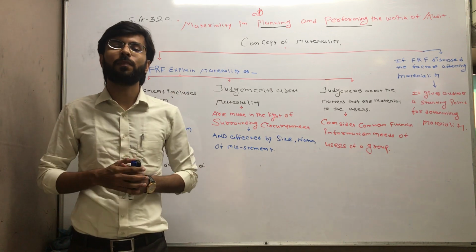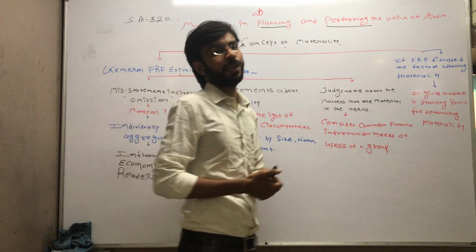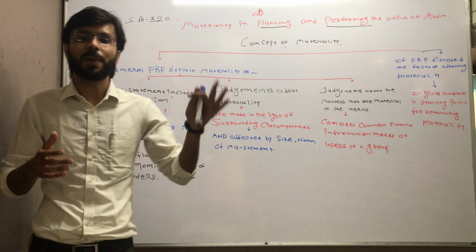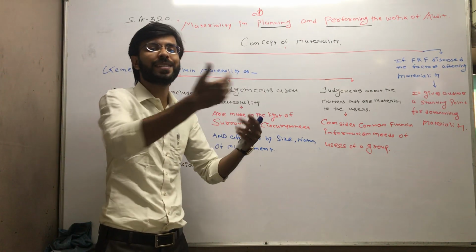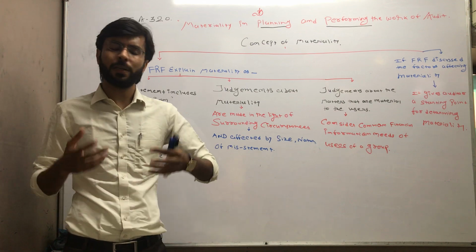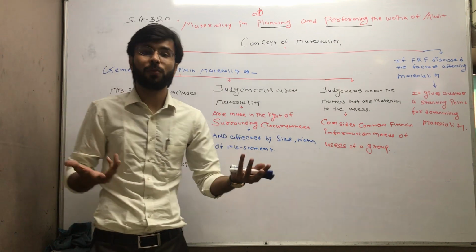The answer is yes. You may change your materiality level, because it is not a fixed percentage which you decided at the planning stage. It might be changed at the performing stage. So materiality level is decided at the planning stage, and it might also be decided in the performing stage, and it might differ also.